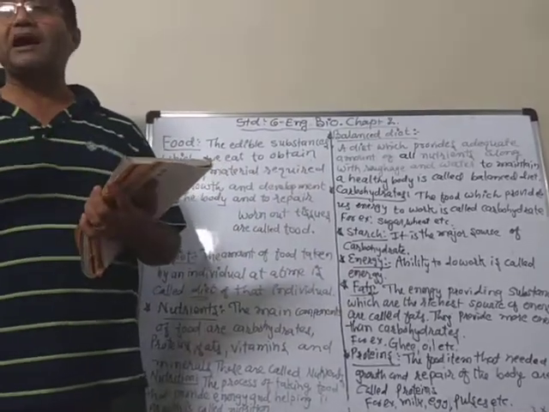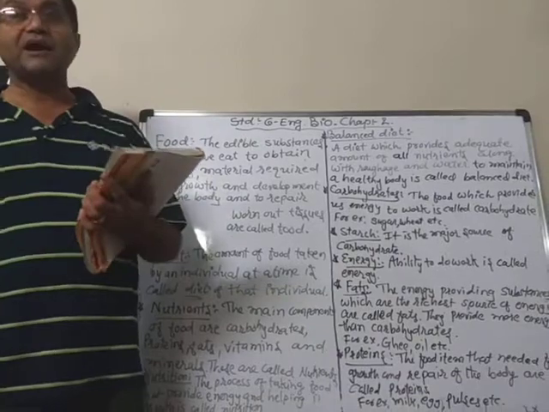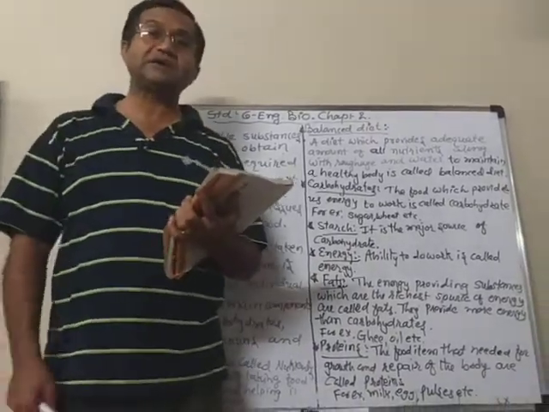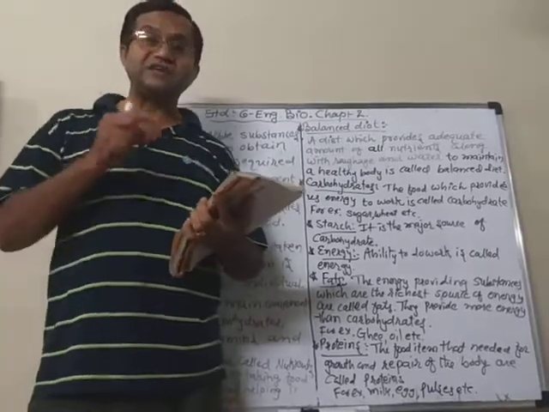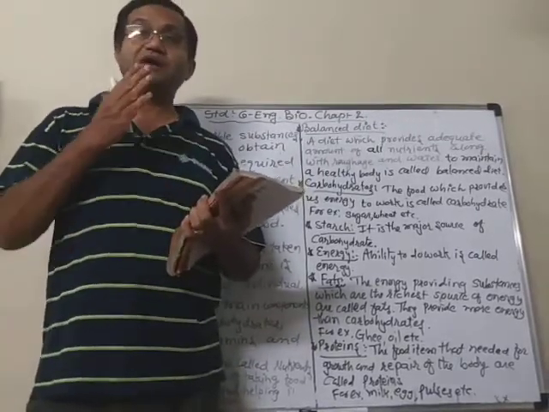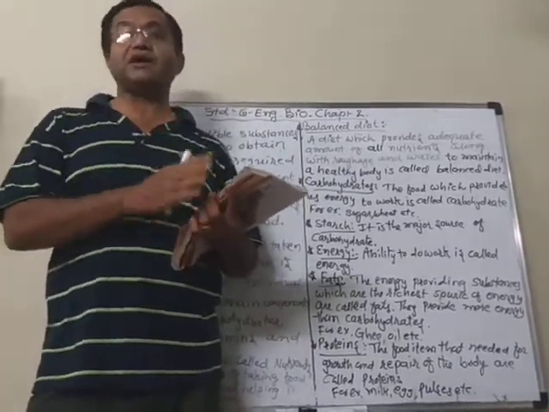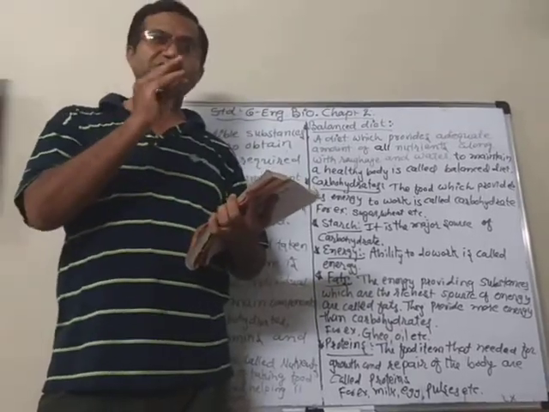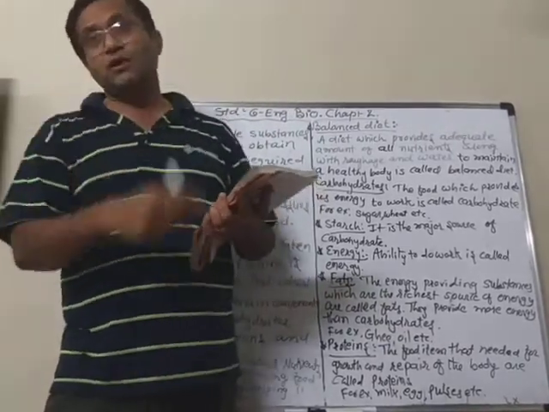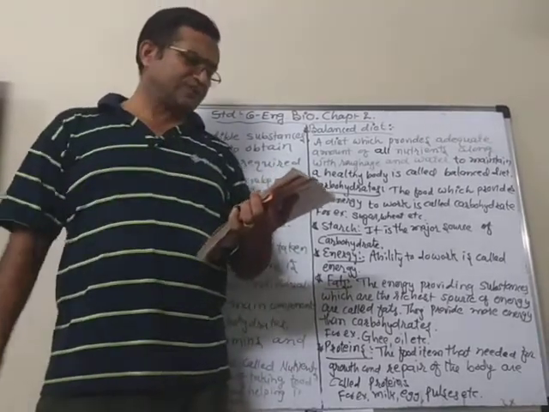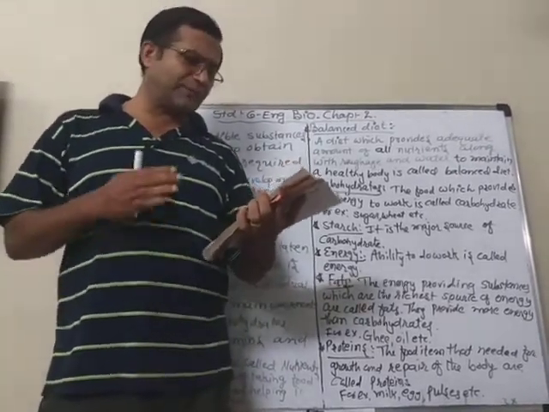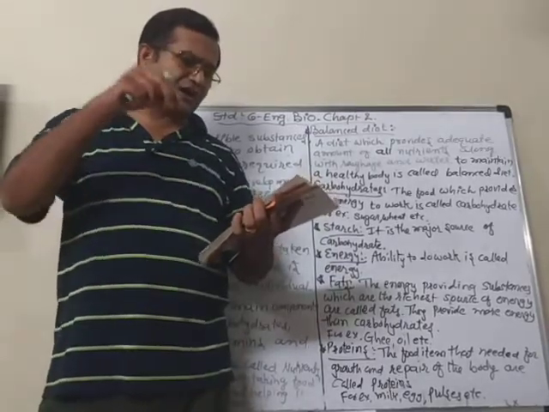That will turn either blue or black. Why? Because the iodine changes color with the starch. When the starch is present, the iodine will change the color from yellowish or golden to blue or black.